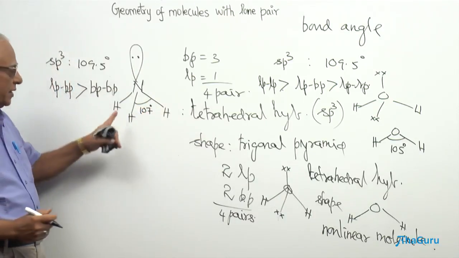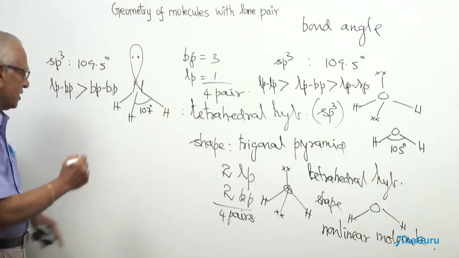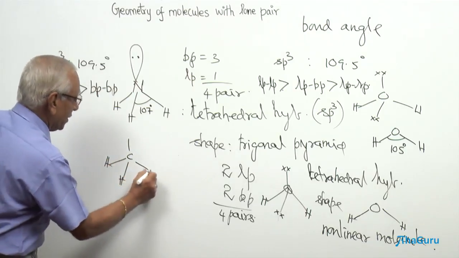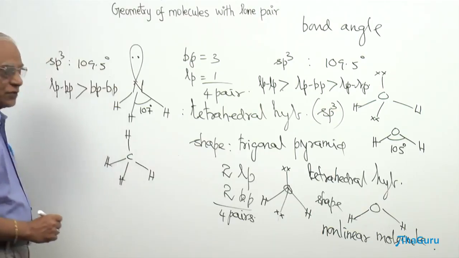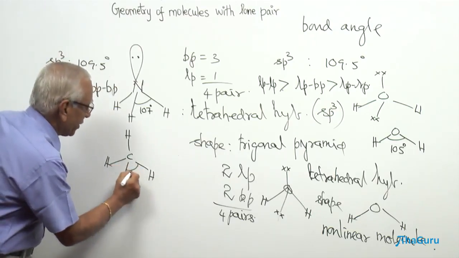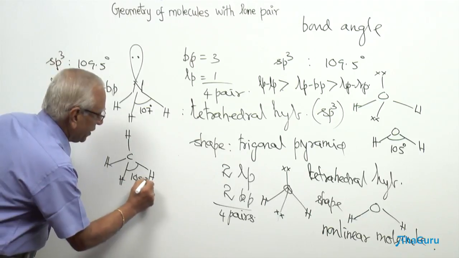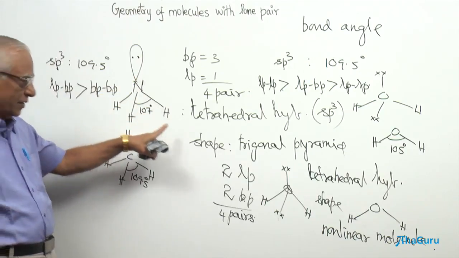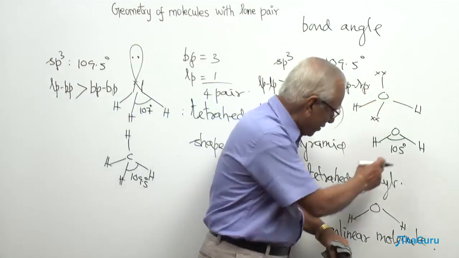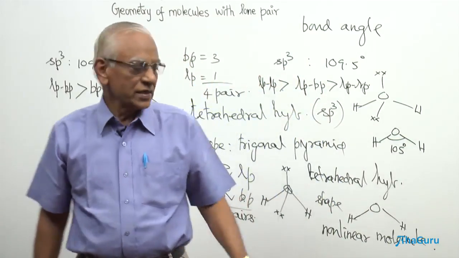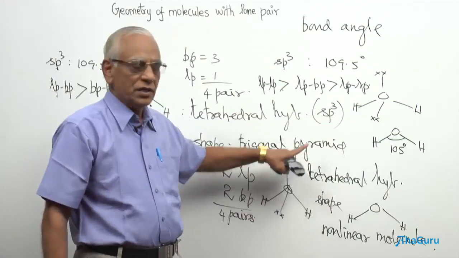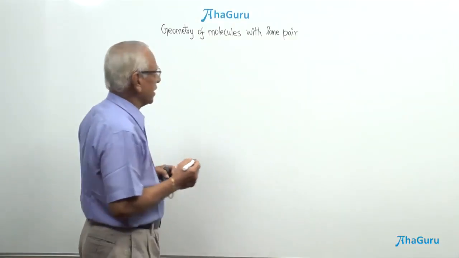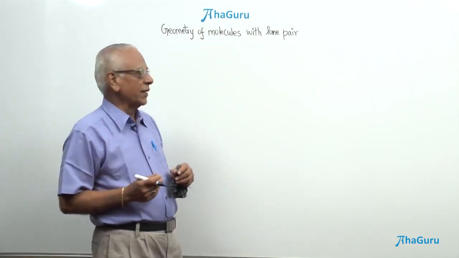The bond angle in the case of ammonia between the 2 hydrogen atoms is 107. Now, you look at this methane molecule, you compare it. Methane molecule is highly symmetrical and all of them are bond pairs only. Therefore, it is going to be a perfect tetrahedron, and being a perfect tetrahedron, the bond angle is going to be 109.5. In the case of one lone pair, it is 107. Because of the 2 lone pairs it is still reduced here. So, based on this we shall be able to predict the hybridization, the shape of the molecule and the bond angle also. Students, we shall see yet another example of a molecule containing bond pair and the lone pair.